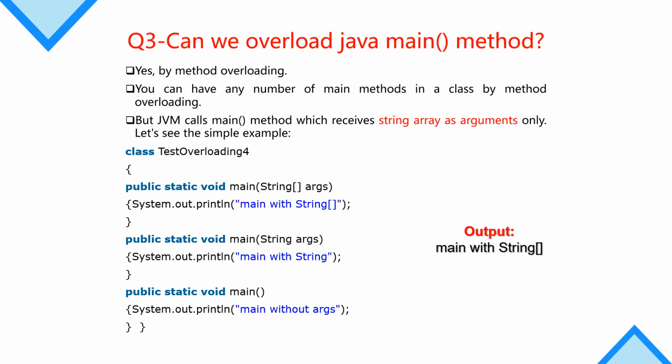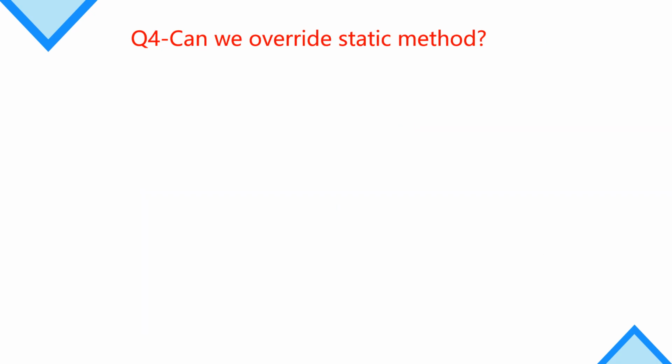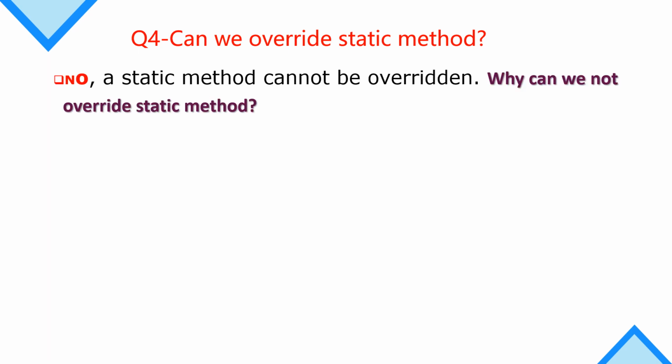So if someone asks you the question, can we overload the Java main method? The answer is yes. But which main method will be called by the JVM? The method which receives the string array as an argument. Now let's discuss one question. Can we override a static method? The answer is no. A static method cannot be overridden.